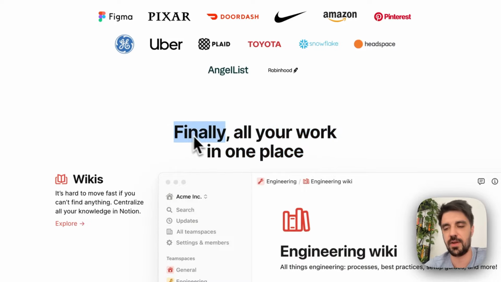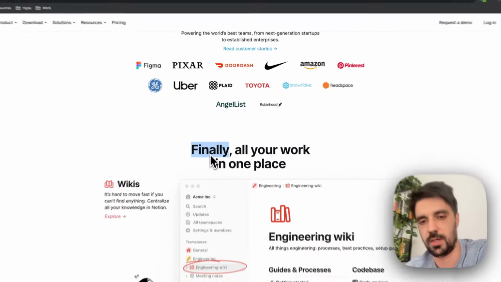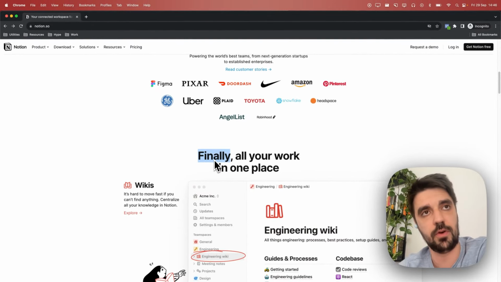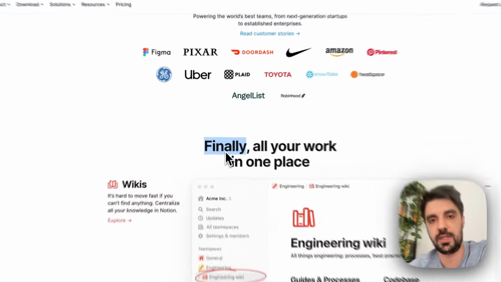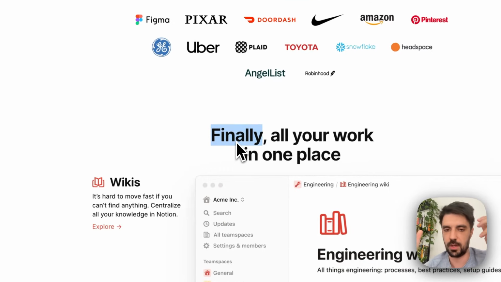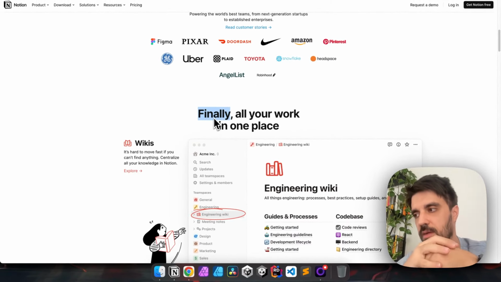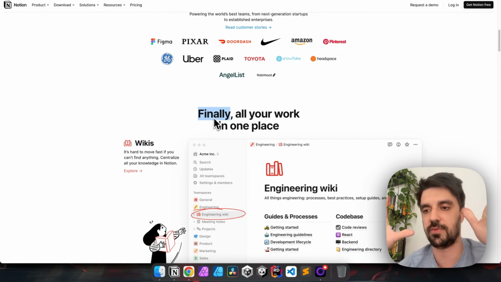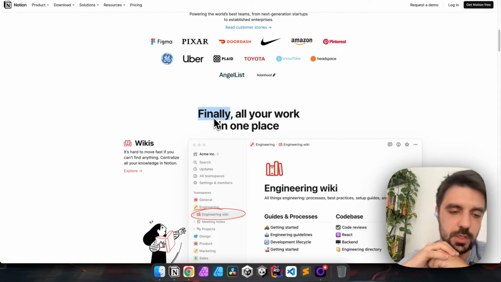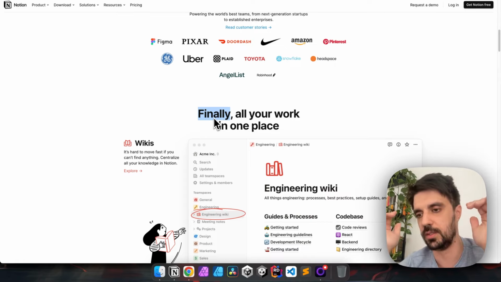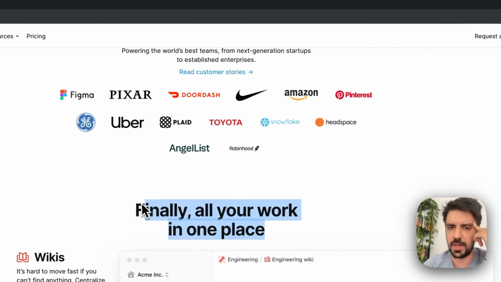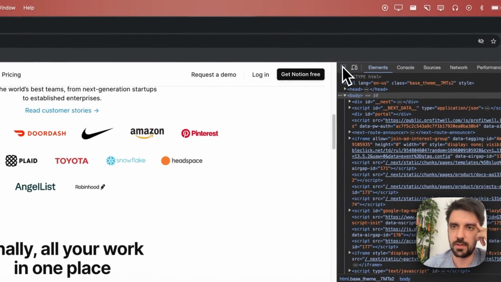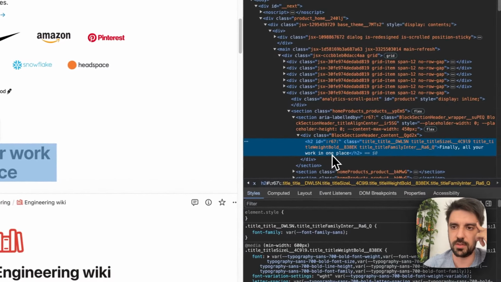Finally, all your work in one place. Again, finally is very powerful. Throughout all of those years, I never saw it being as standard as I thought it would be. That is very cathartic for a headline to have finally, because it already conveys the idea that it's something new and you can be relieved because it's here. But for it to be even better, I would suggest something like this. You'll see the change that I will make here, and then you understand what I mean.